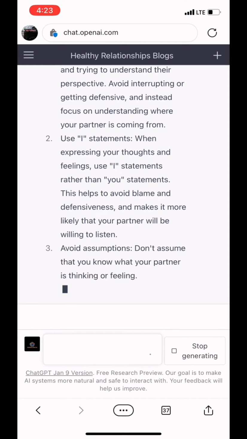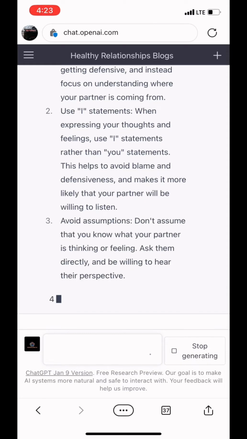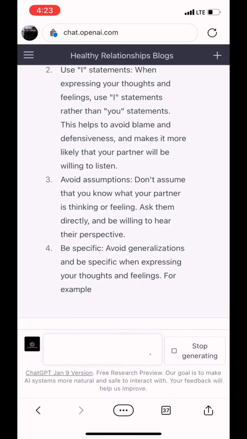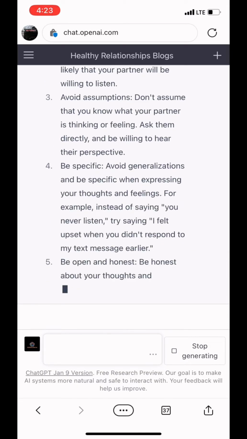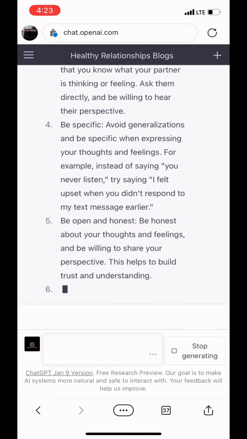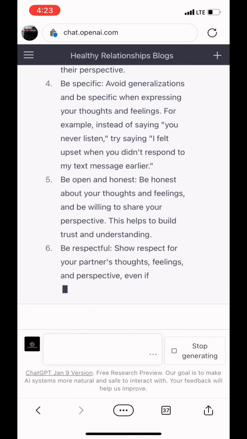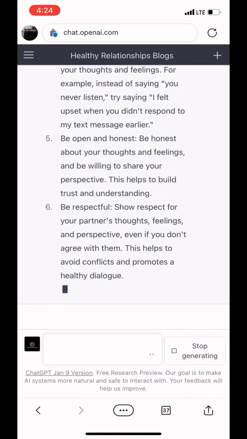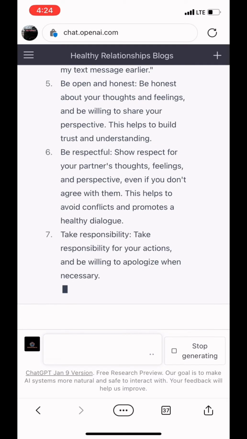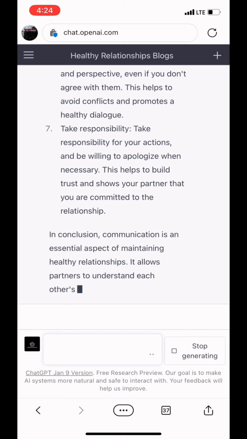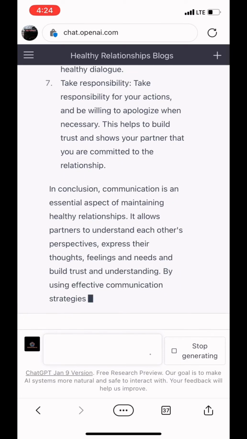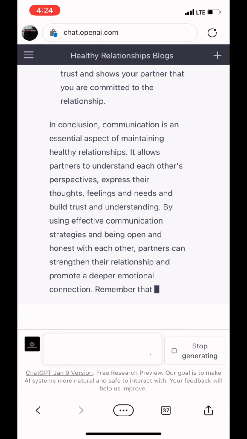Wow. Tell me that this isn't amazing, guys. Yo, this is crazy. Look at that. It keeps on listing a lot of different things that are required to have a healthy relationship, and it goes on to tell us a conclusion. And wow,